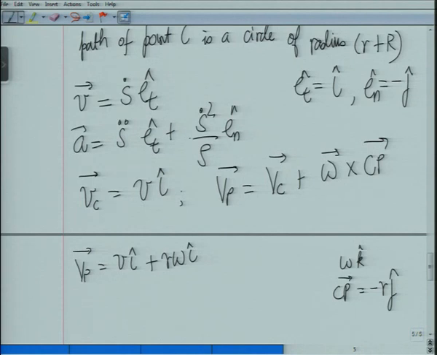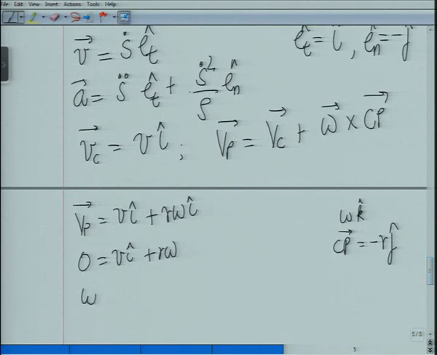Okay. Now what is Vp? Vp is 0. That comes from the no slip condition. So therefore I get 0 is equal to Vi plus R omega, and from here I get omega is equal to minus V by R. If omega was given to me, I would have gone the other way around. Here V was given, so I work out omega like this.